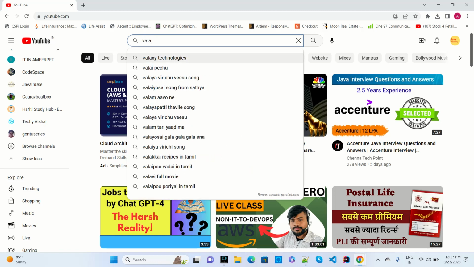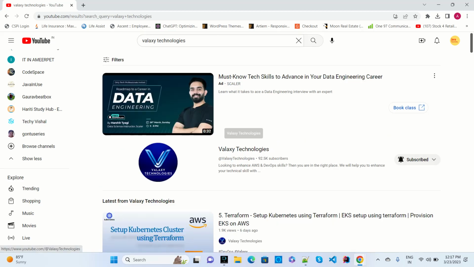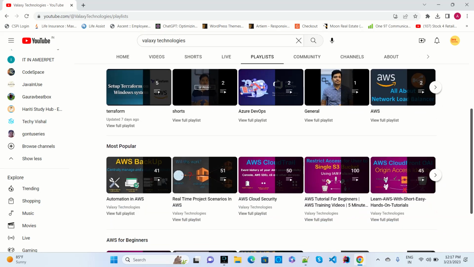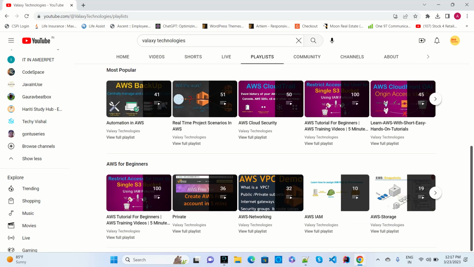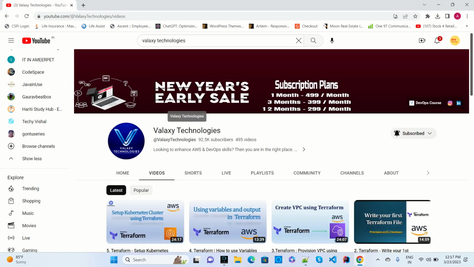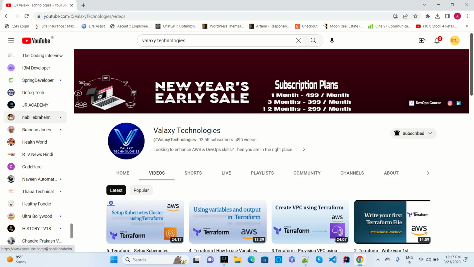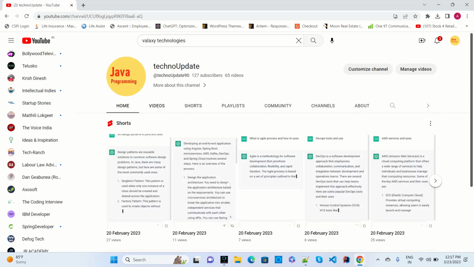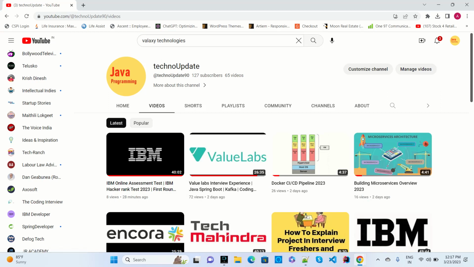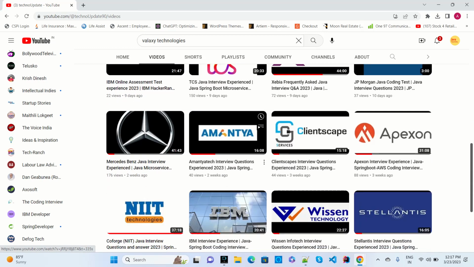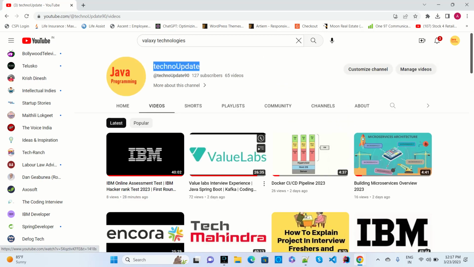Galaxy Technology also belongs to a Hyderabad training center, I think. There they will provide multiple Azure, DevOps related things, AWS related things. So you can grasp knowledge here also, very good channels. And then if you want real time, you can go for this channel, Java Techno Update. Techno Update will provide you all the real time video interview questions, telephonic and latest things.